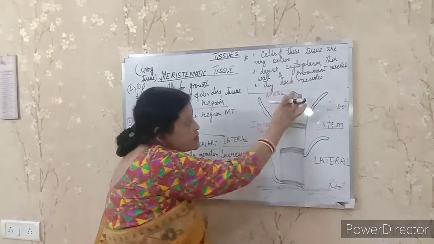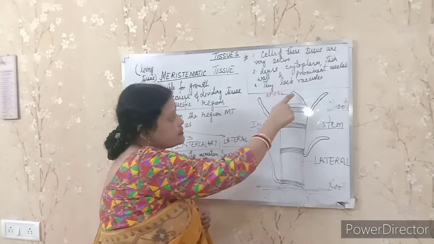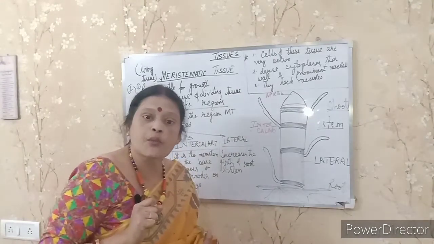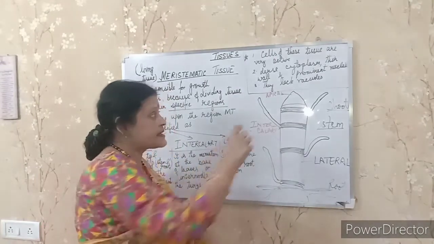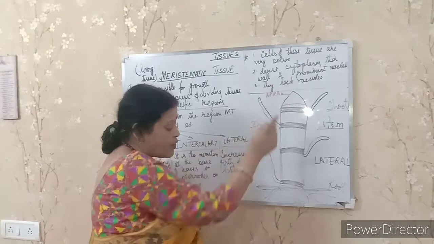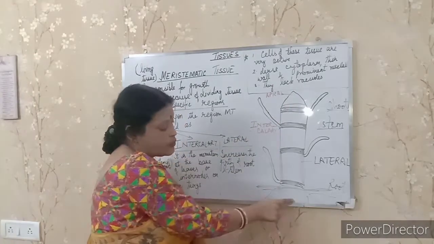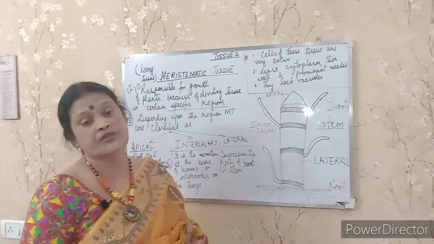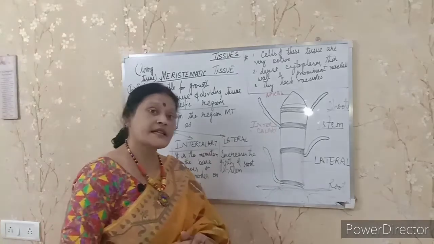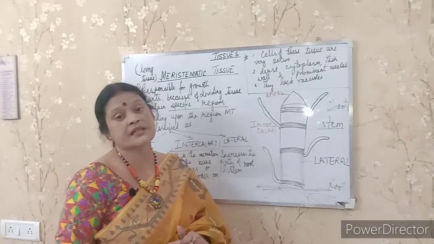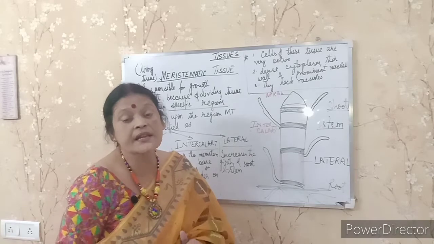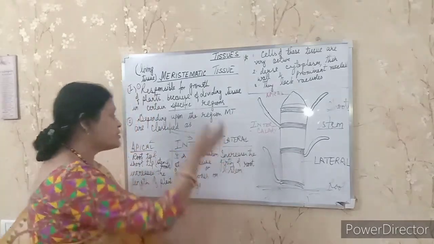The tip of the stem, student, is called apical. Apical meristem is at the shoot tip and the root tip. And apical meristem helps in increasing the length of the plant.